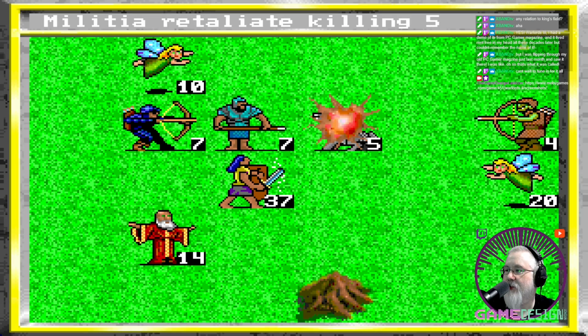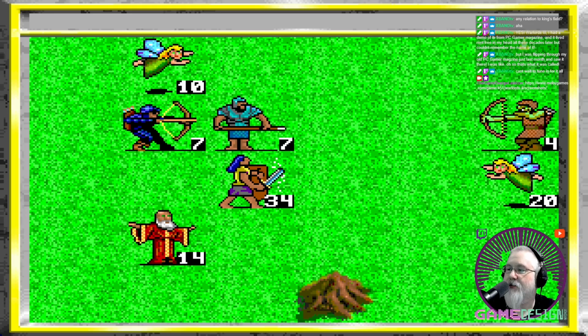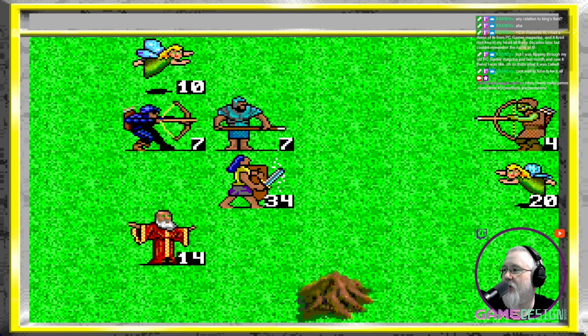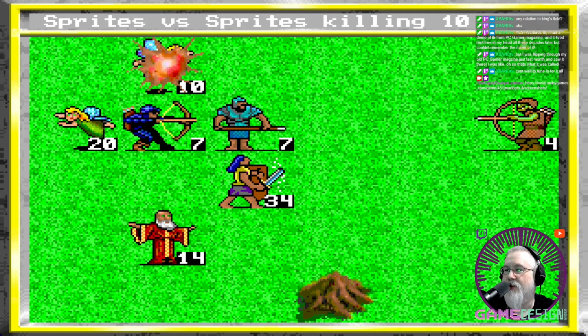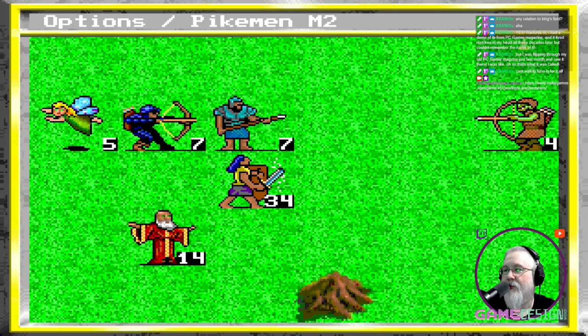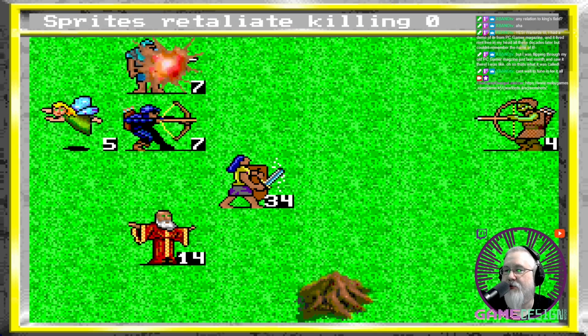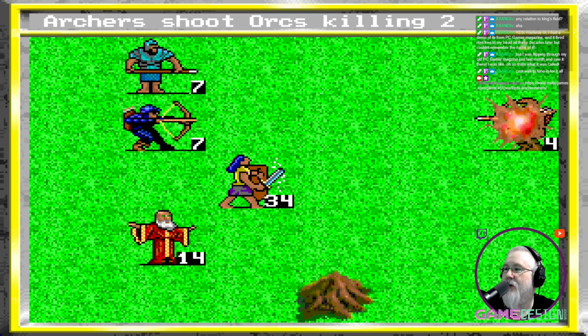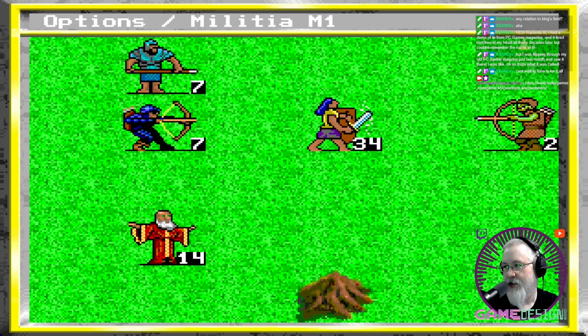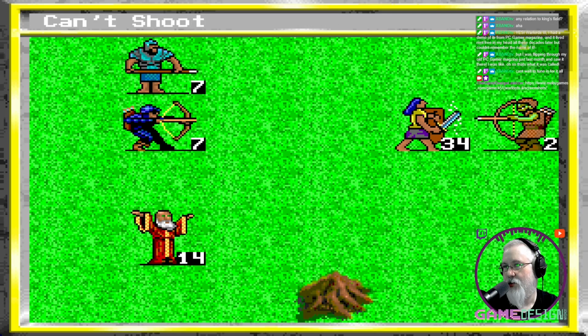Oh, those wolves are going to be able to attack. But, oh shit, they did 3 damage. What a bummer. Oh, I forgot that that's what the sprites do. The sprites actually teleport. So let's get those guys over here to kill the sprites. And then shoot. And then we'll move these guys in. I think the gnomes can shoot too, no?